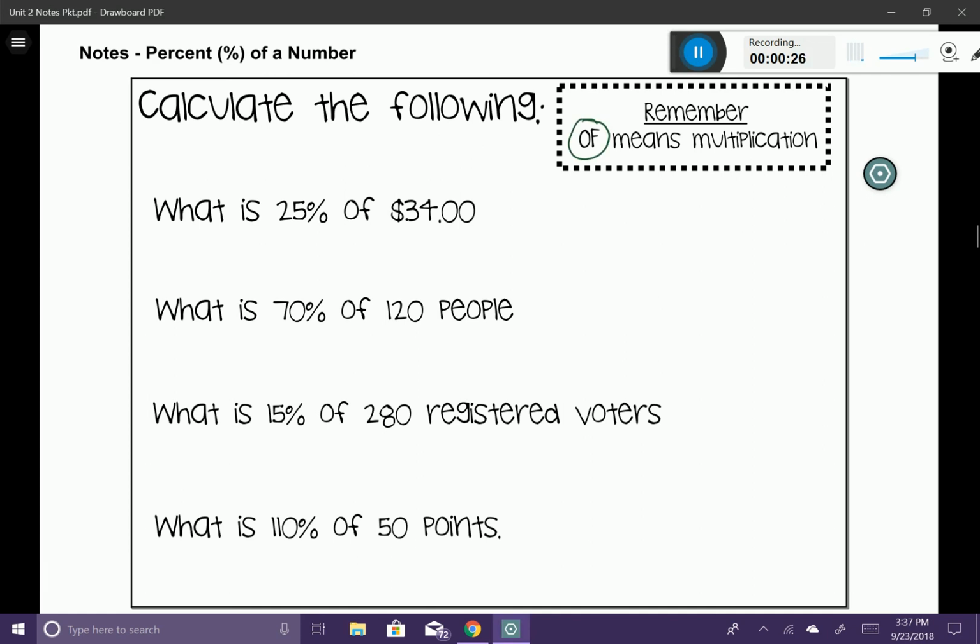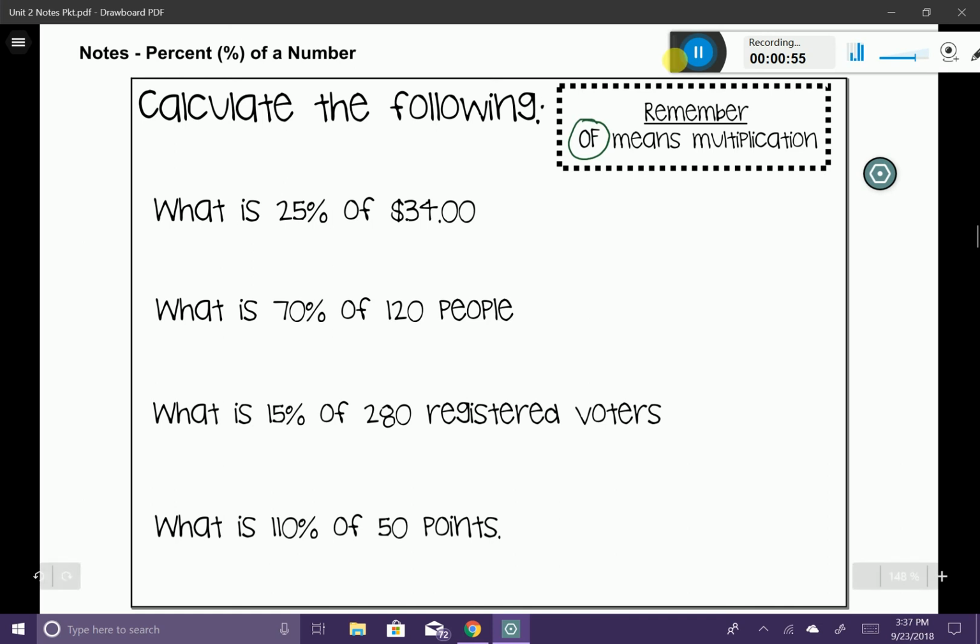answer. So let's just look at these four problems here to figure out the percent of a number that we're given. So what is 25% of $34? You probably go shopping and you might see signs on the wall that say 25% off the ticket price. Well, this is asking, what is 25% of $34? And the way that you figure this out is like this.